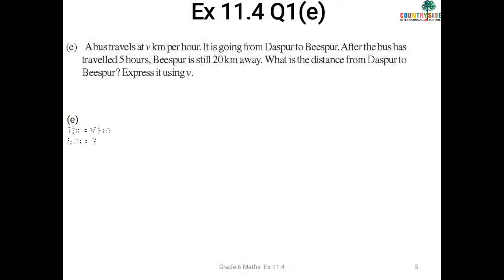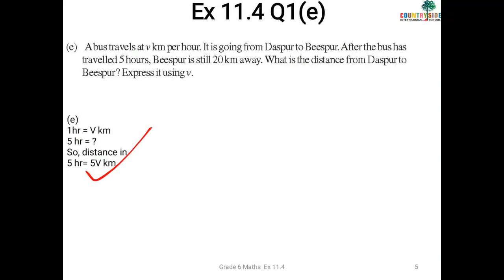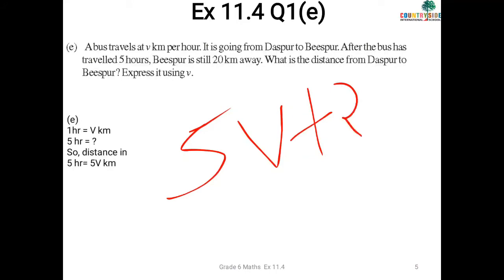Okay, so first of all, in 1 hour it travels V kilometer. So in 5 hours it will travel how much? Yes, multiply 5 into V, that is 5V kilometer. Now underline this statement: Bispur is still 20 kilometers away. That means you still have to cover 20 kilometers. That means 20 kilometer more should be added. So we have 5V kilometer and we have to add plus 20. So the final answer is 5V plus 20.